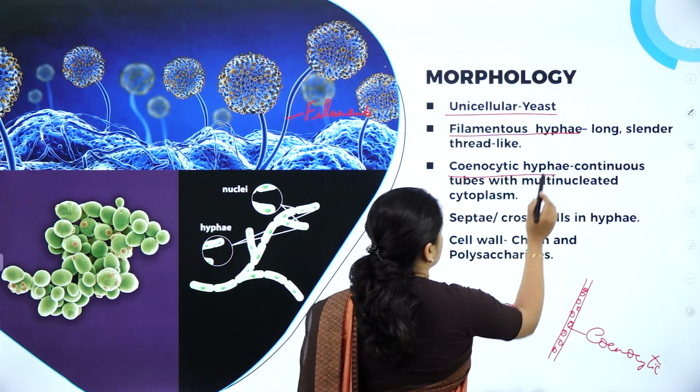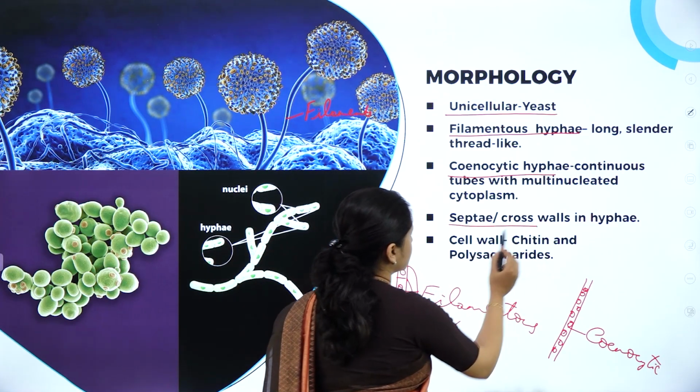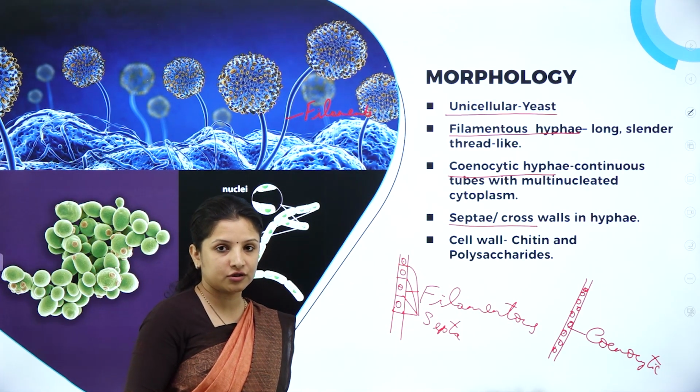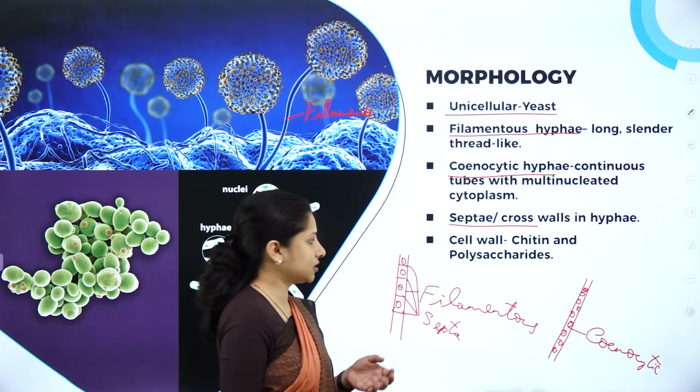Multinucleate tube-like hyphae are called cenocytic hyphae. And I also told you hyphae may contain septa or cross walls. Some may contain septa or cross walls, and some may not contain septa or cross walls, wherein they are nothing but cenocytic hyphae.